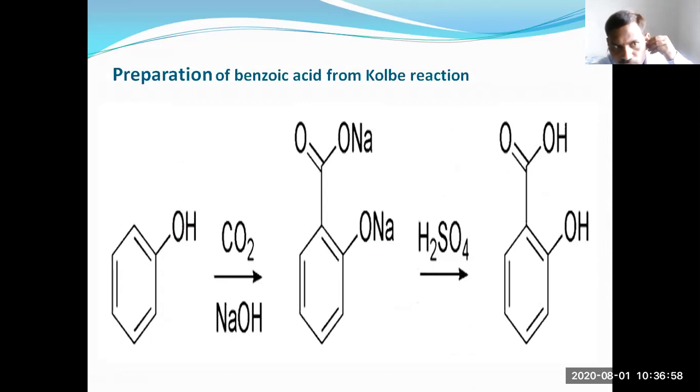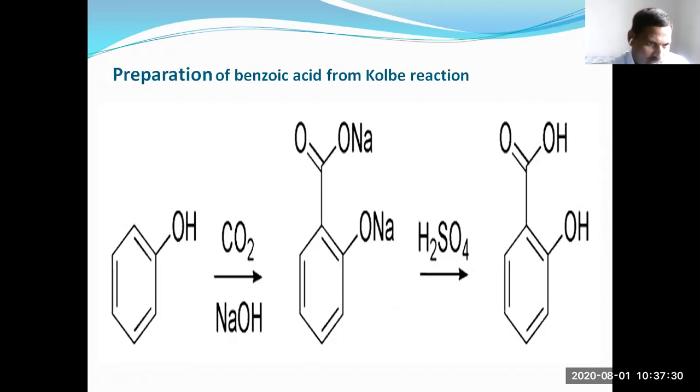So how to prepare salicylic acid by the Kolbe reaction? You can take phenol. Phenol reacts with carbon dioxide in the presence of alkali. The sodium salt of salicylic acid is formed.